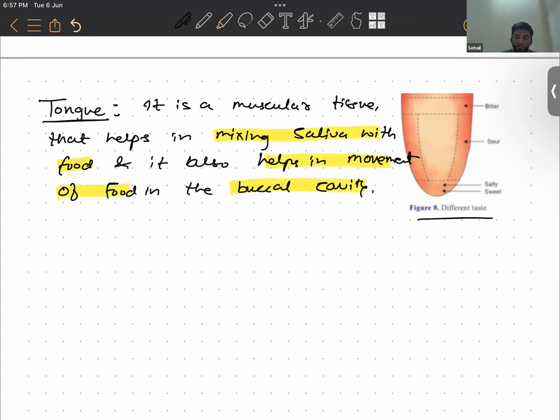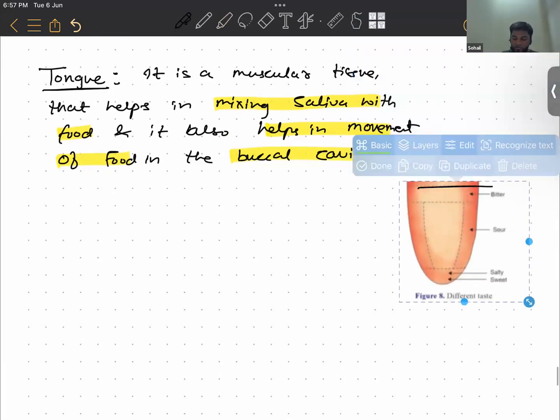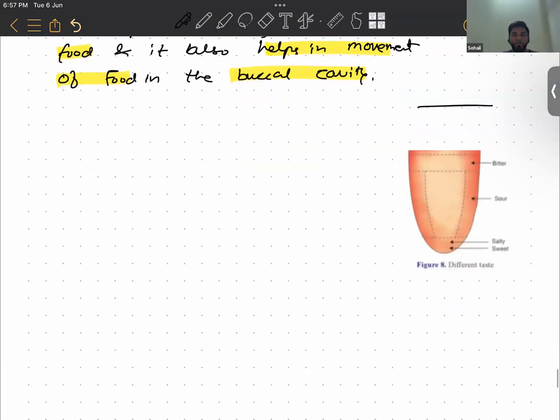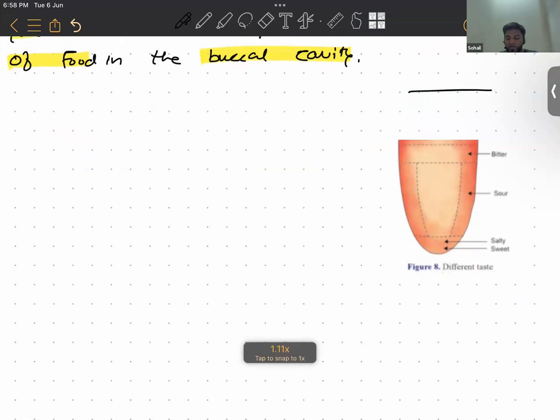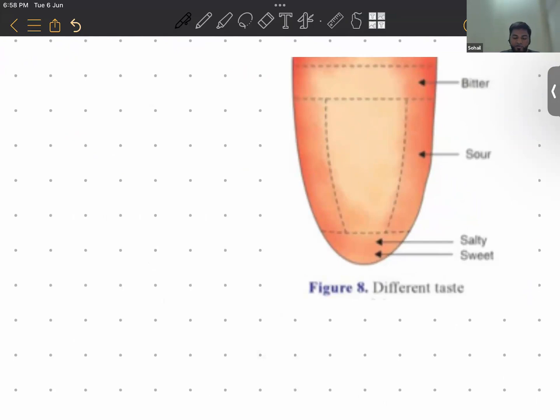Now if you see the diagram of the tongue here, there are different taste buds present in the tongue. The different types of foods we consume may be salty, sweet or sour in nature. In our tongue, there are certain regions which are more sensitive to sugary taste, and others more sensitive to bitter taste. You see the front part of the tongue is more sensitive to salty and sweet foods.